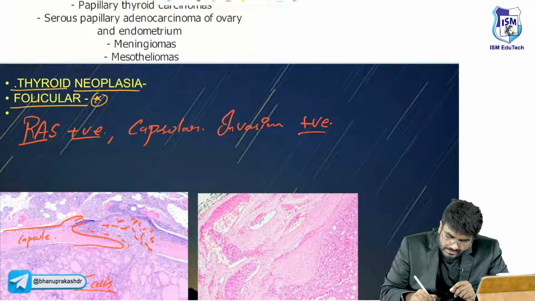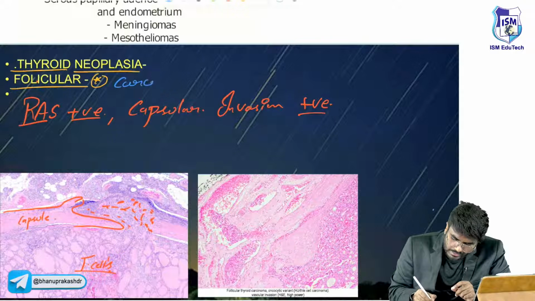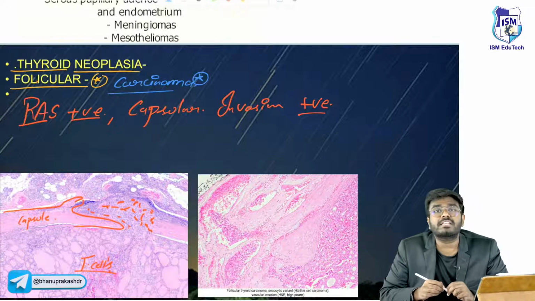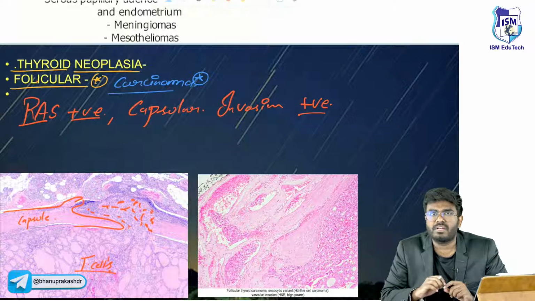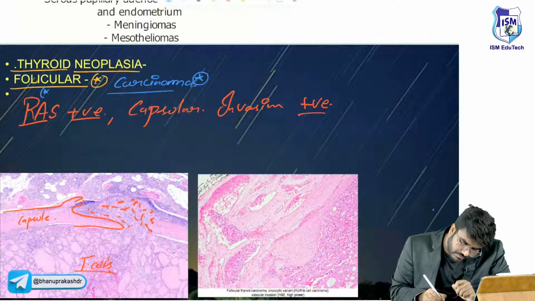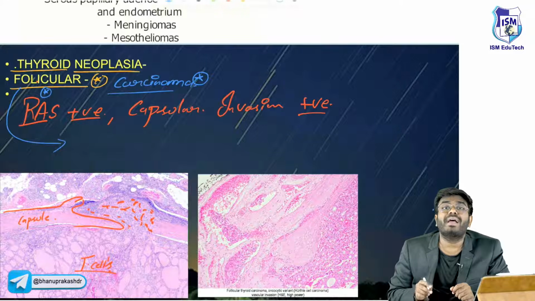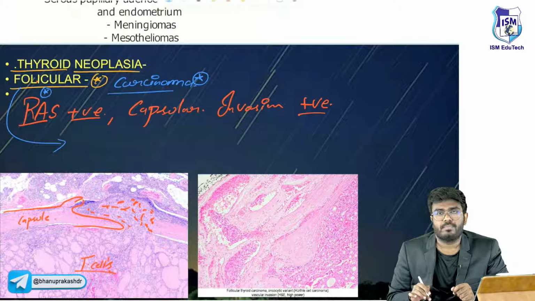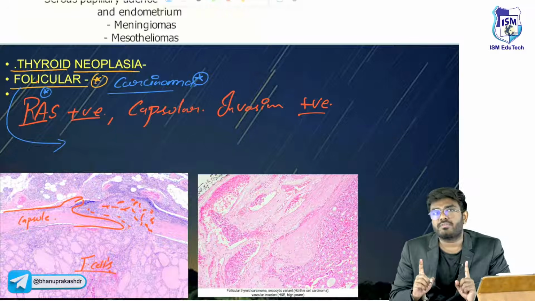Now, another important point is, sir, it's a carcinoma, right? Follicular carcinoma. So usually carcinomas spread by the lymphatic route. But this is something special, sir. Follicular carcinoma will go via the blood, via the blood vessels. So, one exception, very important.